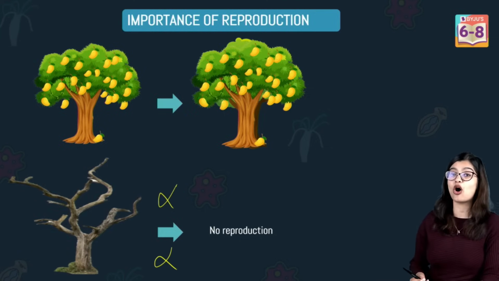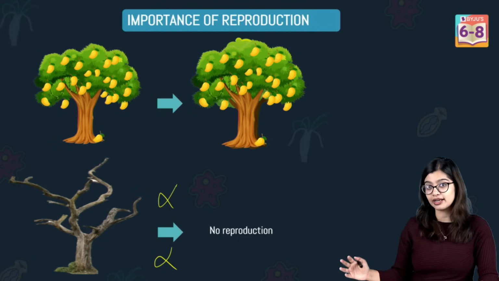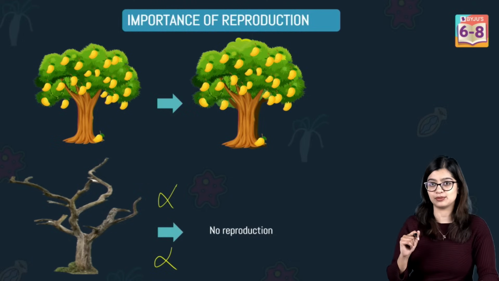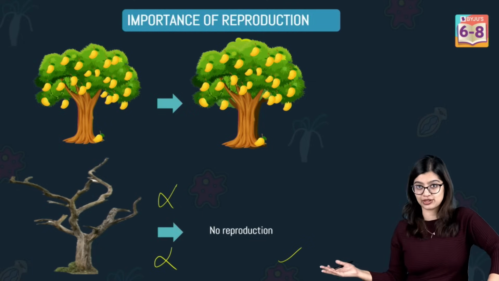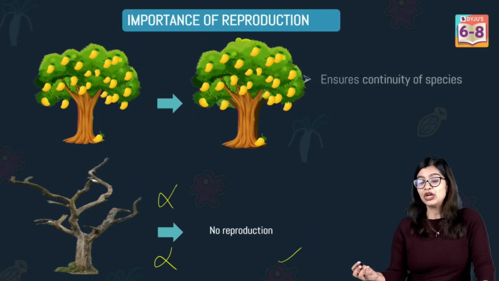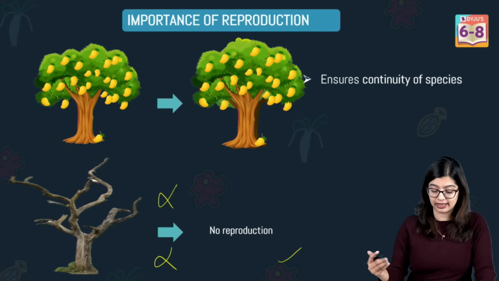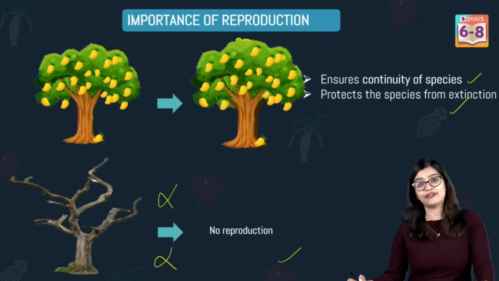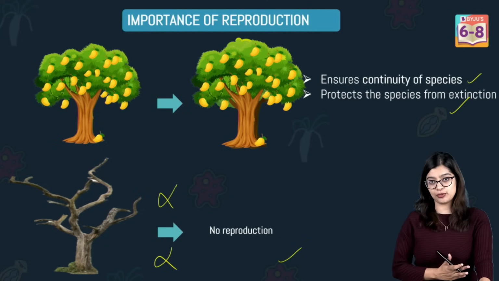If it does not produce a young one, then in the long run, if plants or living organisms do not reproduce, they will no longer be there on the face of the earth; they will be extinct. So what is the importance, or significance, of reproduction? It ensures the continuity of species and protects them from extinction. Which is why reproduction is a very important process.